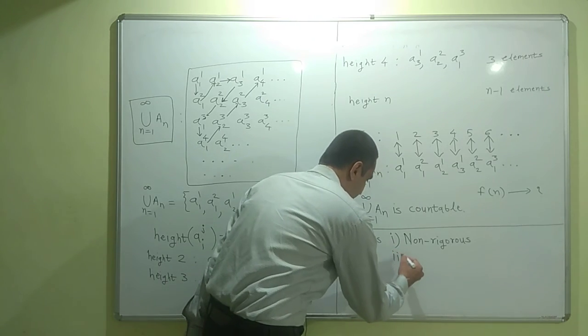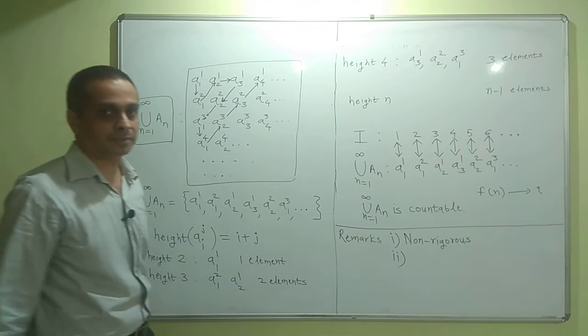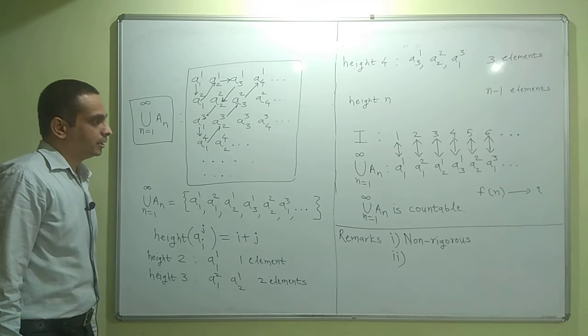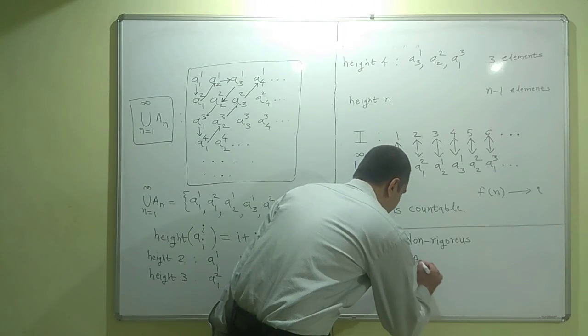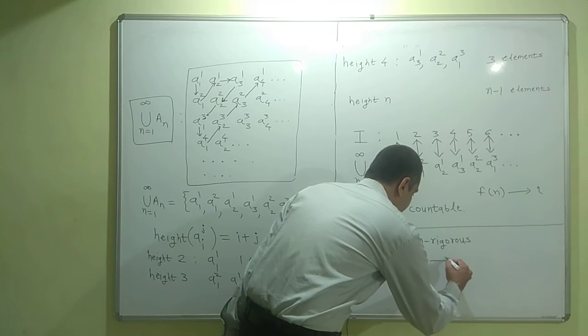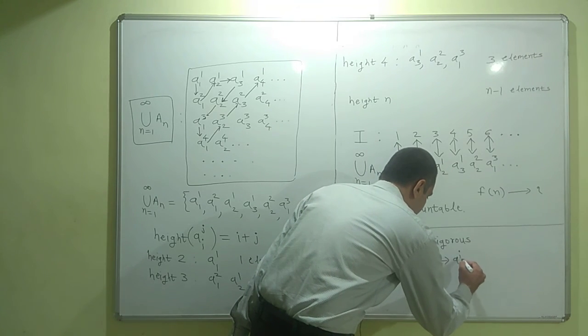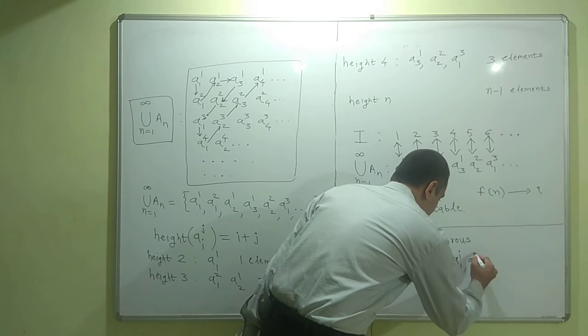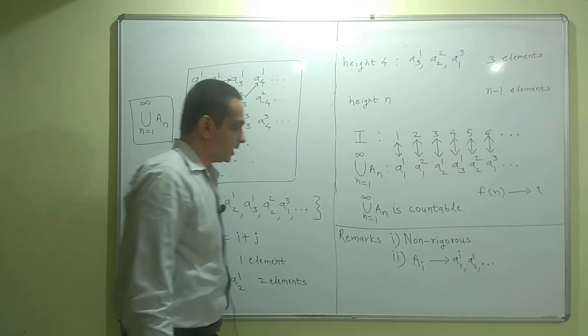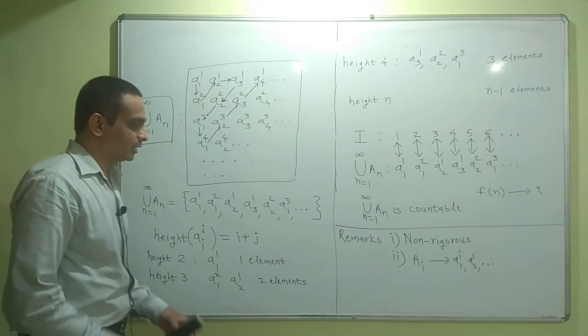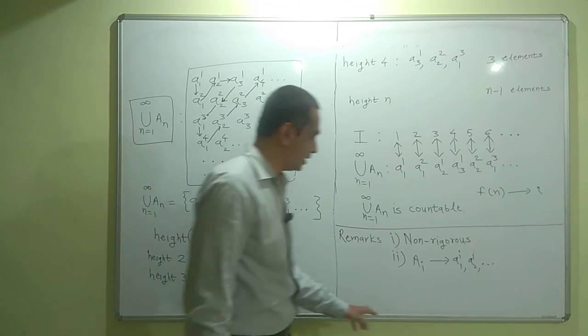Second, there are some subtle things involved in this proof. We are assuming that each Ai can have exactly one representation of this form, Ai1, Ai2 and so on. So we are assuming that each Ai can be represented uniquely in this way.